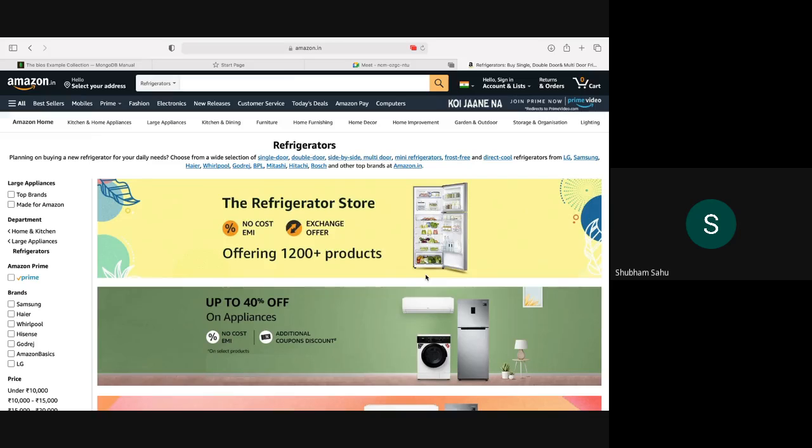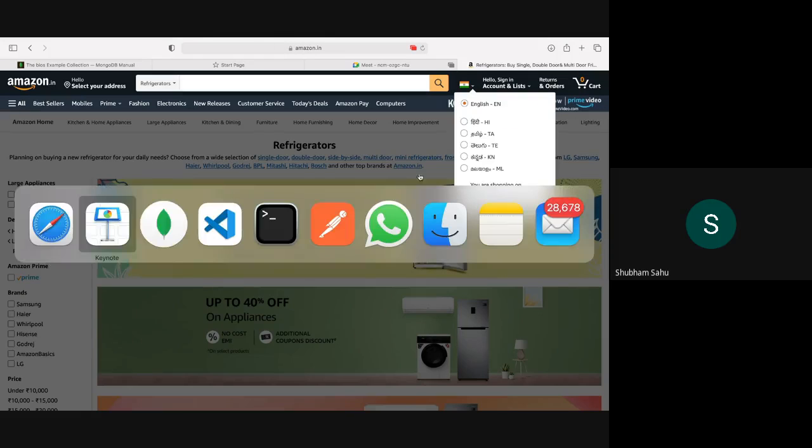So when you hear that this company is using MongoDB as their technology stack, that doesn't mean that their full website is running on MongoDB only. They are just using some part of it, like cataloging. So this is one of the good use cases of MongoDB.